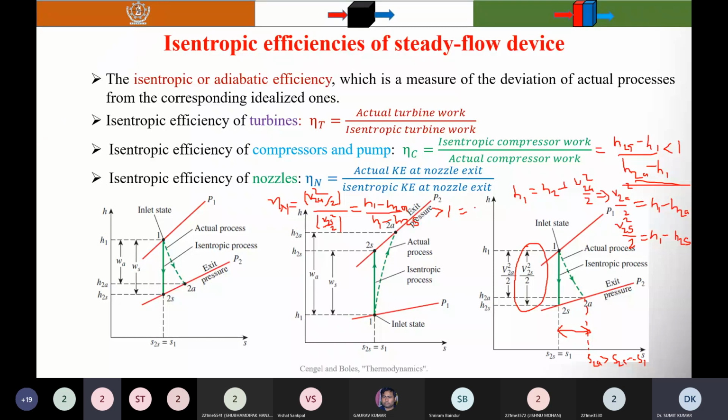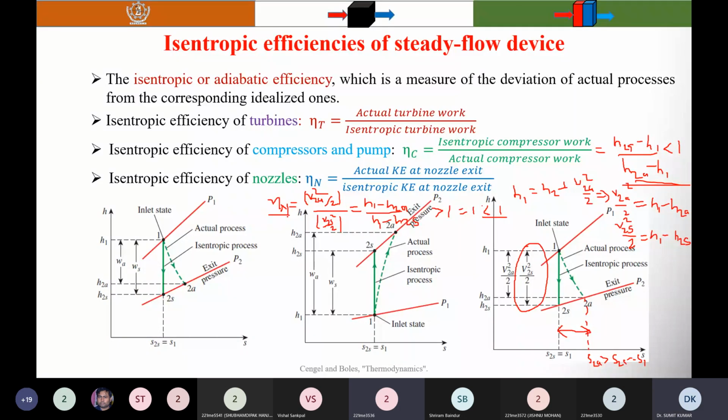H1 minus H2A is less than H1 minus H2S. Then its value will be less than 1. Which value are you asking? The isentropic efficiency. It is less than 100%.